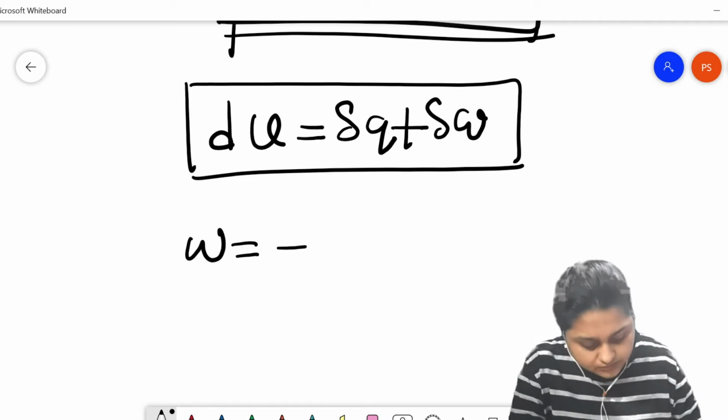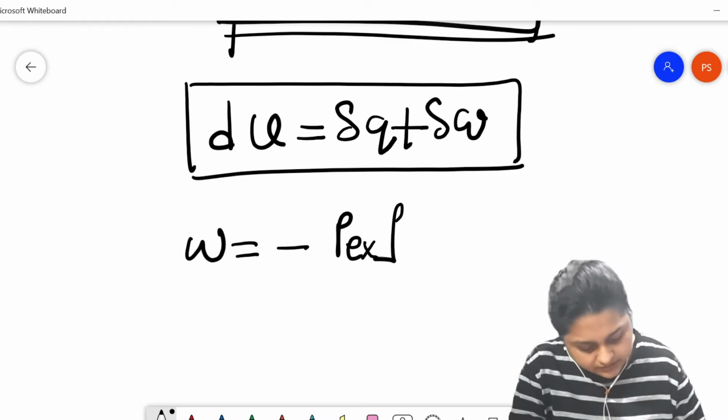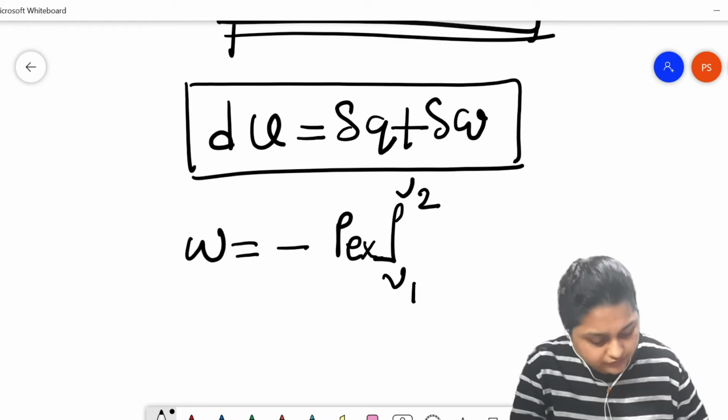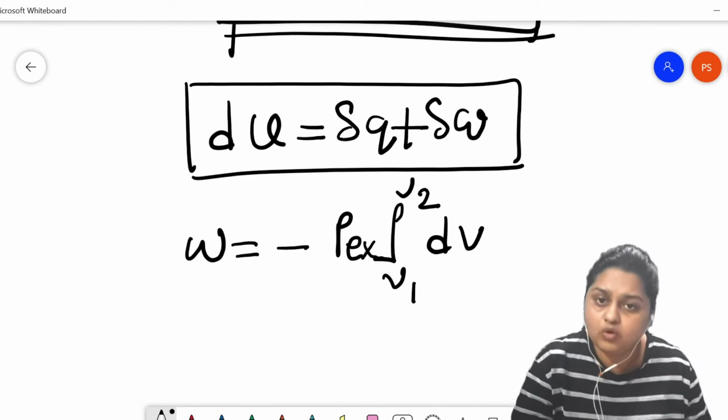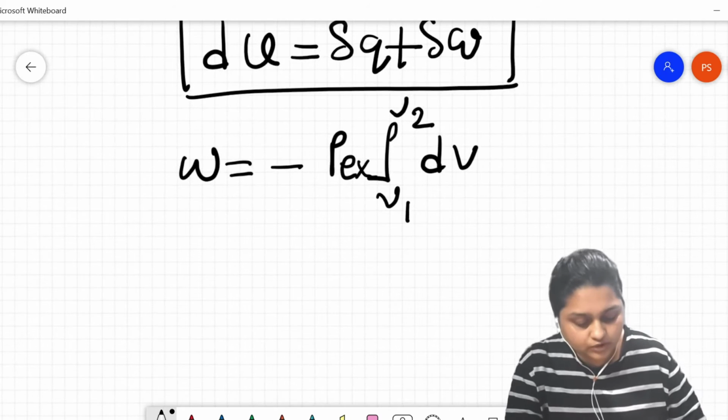Now, we all know that W equals minus P external times the integration from V1 to V2 of dV. This is the expression for pressure-volume work done.